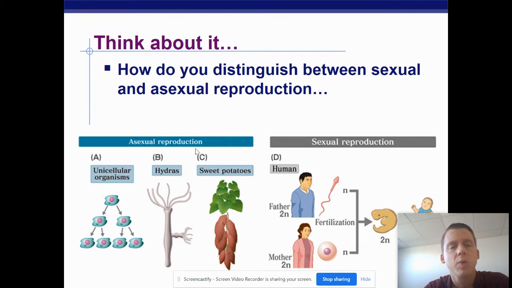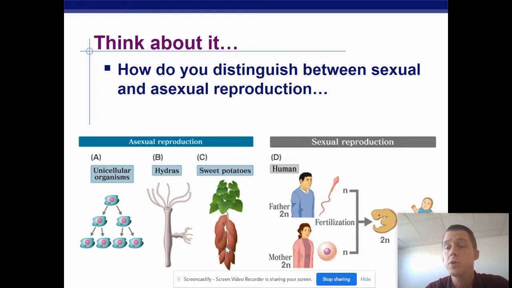Well, with asexual reproduction, we are making clones. So it's fast. Asexual reproduction is usually easy. It doesn't cost too much energy. So unicellular organisms like bacteria might clone themselves or asexually reproduce. A hydra, which is an aquatic organism, might have a little clone bud off of itself, or like many plants, they can actually just clone themselves.